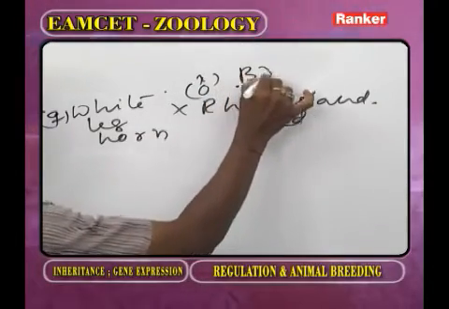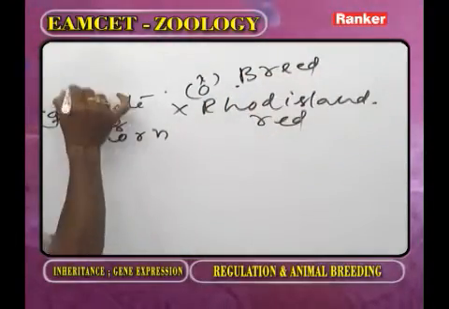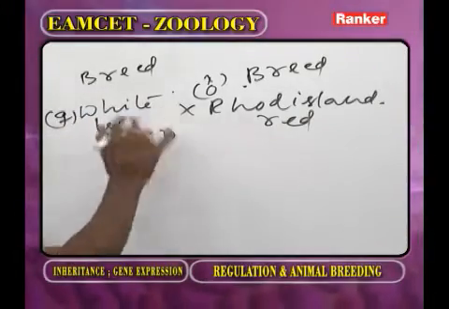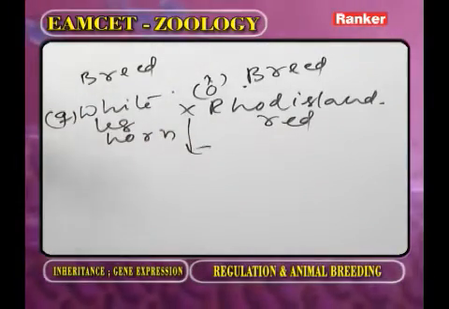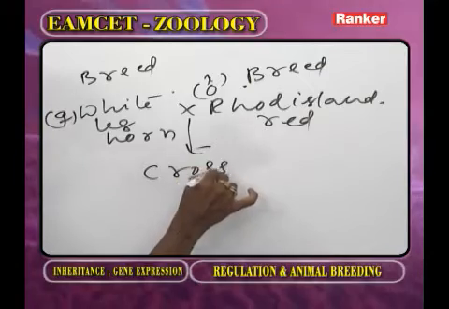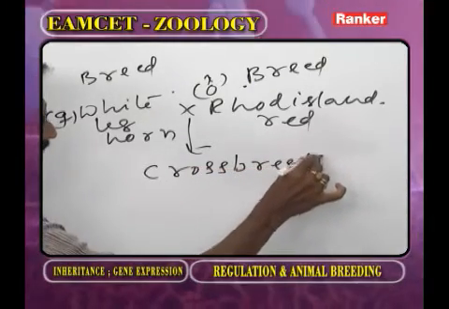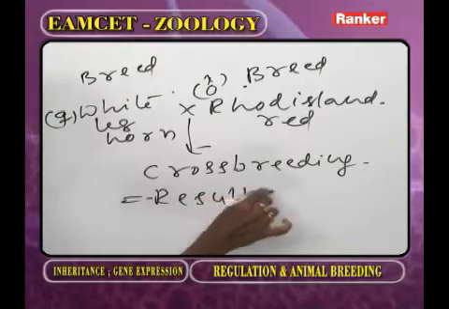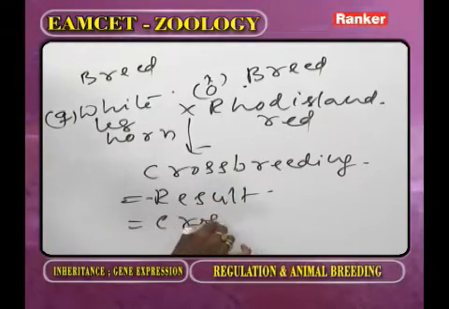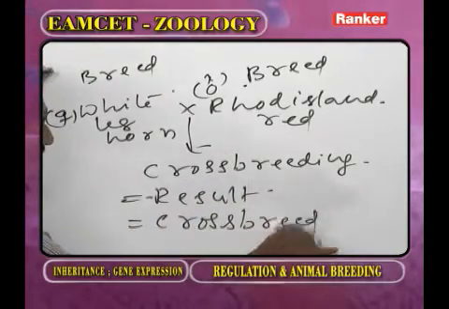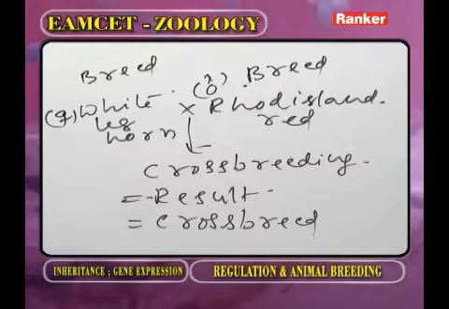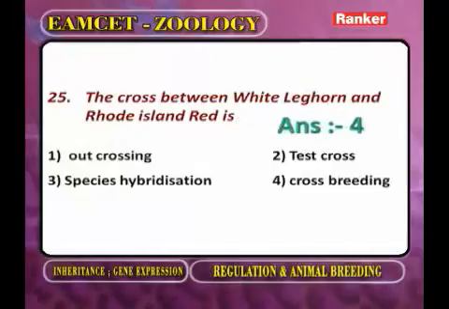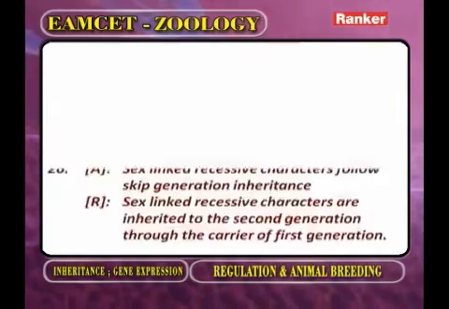This is one breed, one variety. This is another breed, another variety. A cross between two breeds we call cross breeding, and the result is called crossbreed. Now you observe the cross between the white leghorn and Rhode Island red is cross breeding.